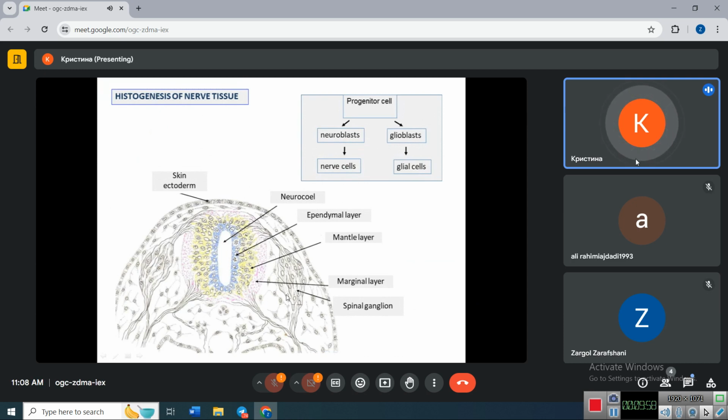Also in this picture you can see the developing spinal ganglion or the dorsal root ganglion, which is the sensory ganglion. It consists of groups of sensory pseudo-unipolar neurons. So spinal ganglion develops from neural crest. Here previously was the neural crest, and all the neurons and glia outside of the spinal cord and brain develop from neural crest.